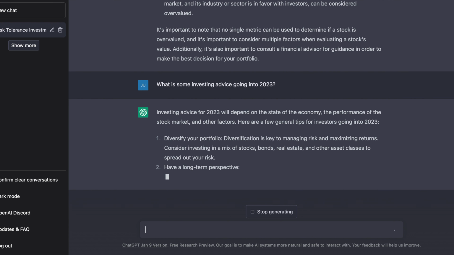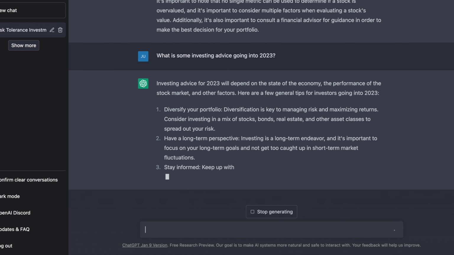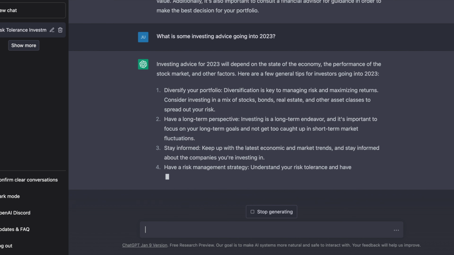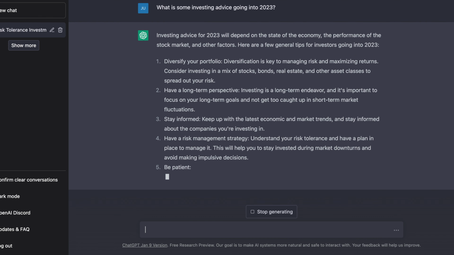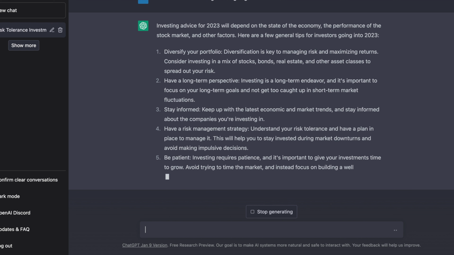So it says it depends on the economy and performance of the stock market, which of course it doesn't know, but it says to diversify your portfolio to manage risk and maximize our returns, and to consider investing in stocks, bonds, real estate, and other assets to spread out our risk. It also says to have a long-term perspective and to not get caught up in short-term fluctuations.